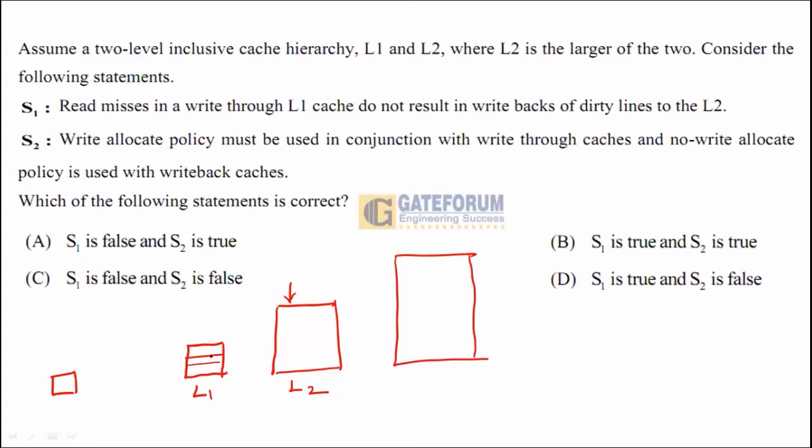So after some period of time, this word will become older. When this word becomes older, with the arrival of a new data word, it will have to be replaced with the new word. At that time, the word that is going to be replaced will get transferred from L1 to L2.